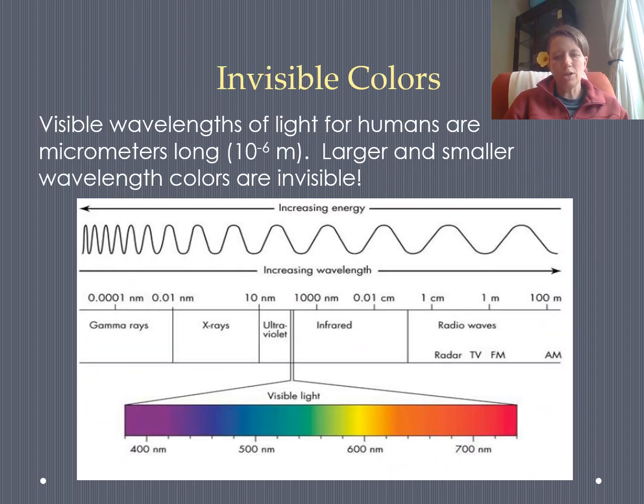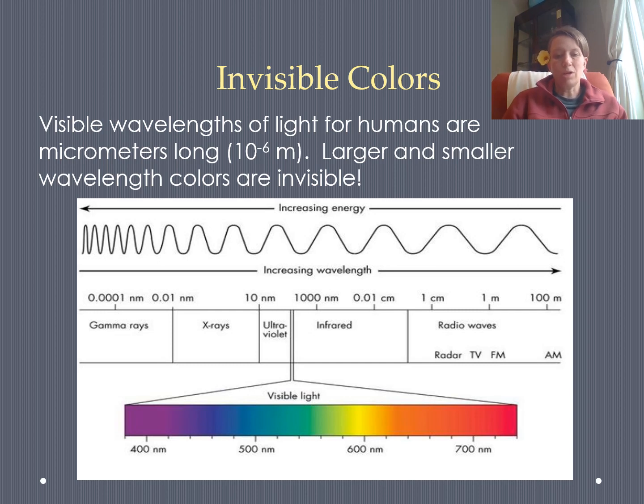So there's this range of frequencies that humans can detect. And the chunk of light that our cones are sensitive to is known as the visible light spectrum. It contains all the colors of the rainbow that you probably learned about in elementary school: red, orange, yellow, green, blue, indigo, violet. But there are colors outside of that frequency range that our eyes just aren't sensitive enough to detect, just like there are sounds that your ear is not sensitive enough to detect.